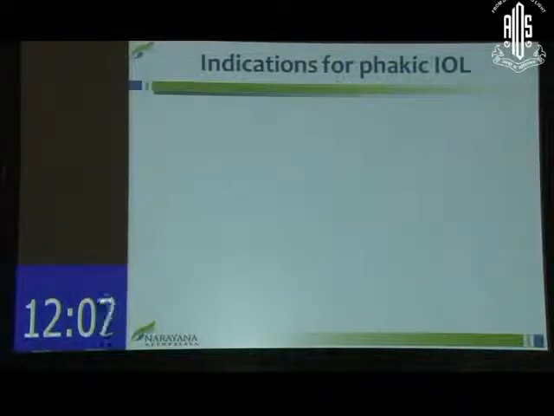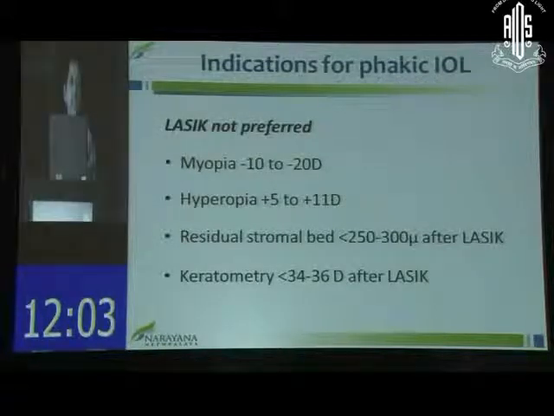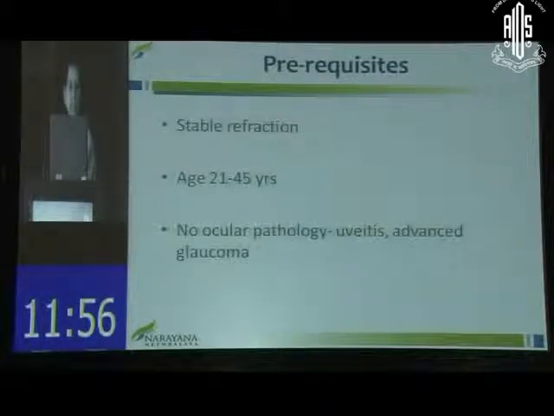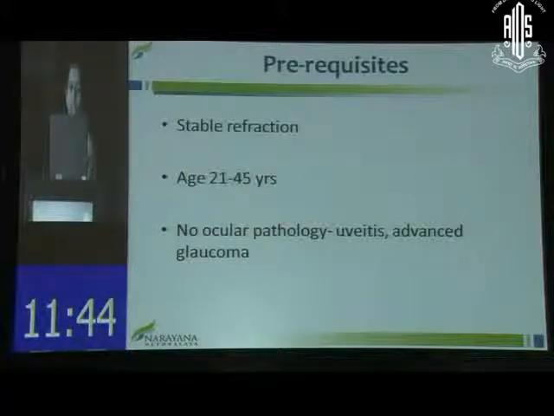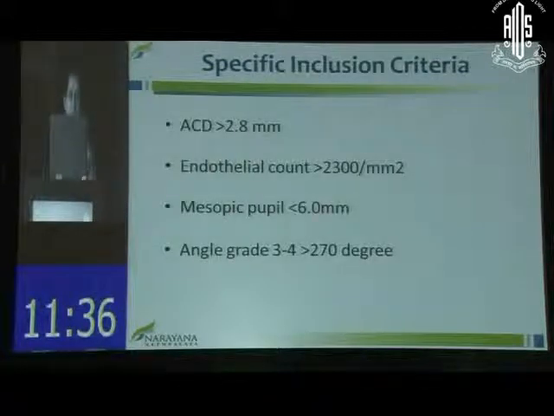Broadly, the indications for phakic IOLs are when LASIK is contraindicated, either because of the magnitude of the refractive error or the corneal thickness, or for any other reason. The prerequisites: the refraction needs to be stable. There's a recommended age group. Maybe it can be done a little bit earlier if the refraction is stable and there's anisometropia. Usually, with ocular pathology, we avoid phakic IOLs in these cases. There are specific criteria for the minimum anterior chamber depth, endothelial count, the pupil size, and the angle.